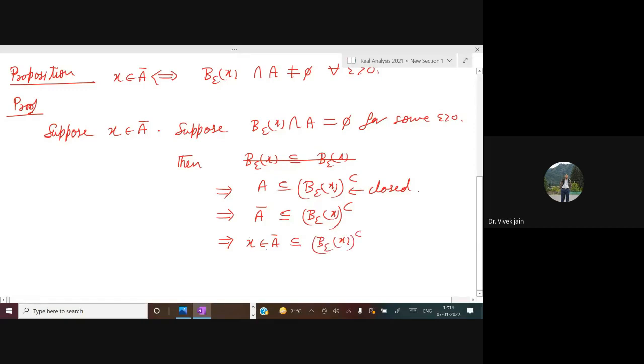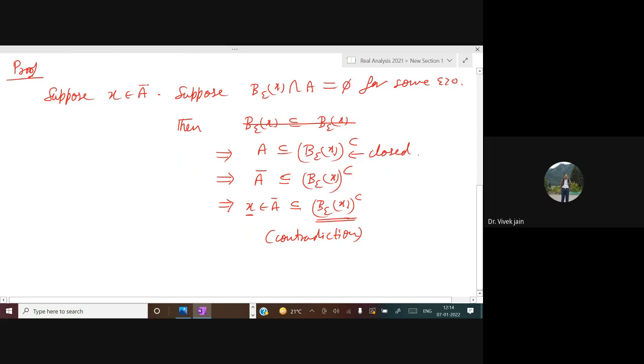But as you can see, X is not in the complement of this ball, because X is inside this ball. So this is a contradiction. And this contradiction arises due to our wrong assumption that B epsilon X intersection A is equal to phi. Does it make sense?